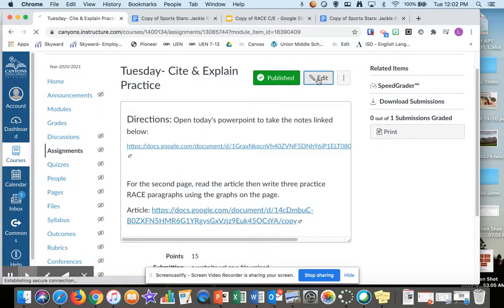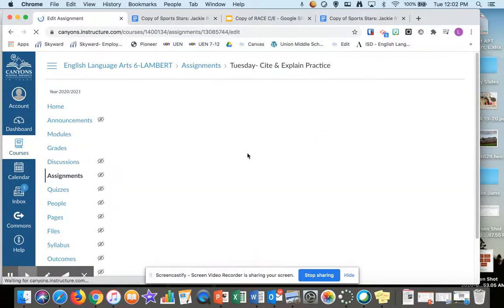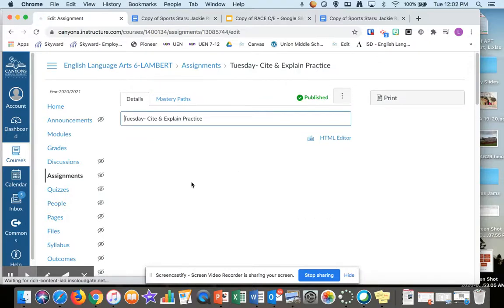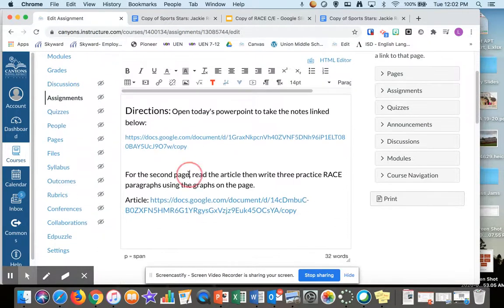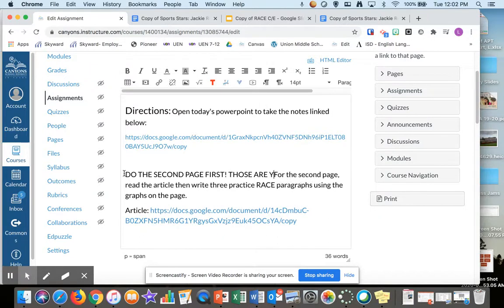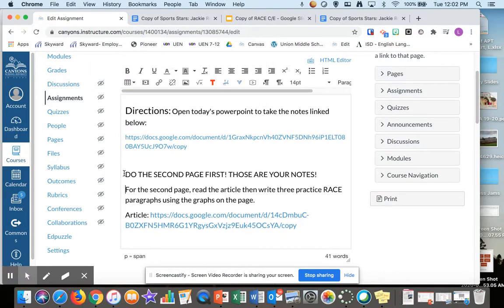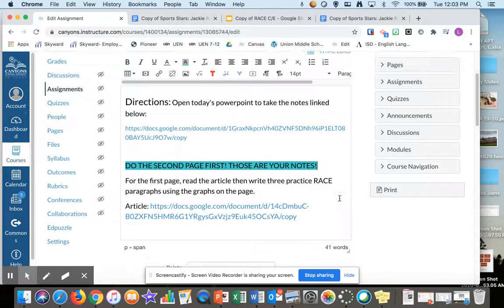Now remember, this is going to look different. I'm going to fix it right here on the video so you guys for sure know what I'm talking about. Okay, I'm going to say, do the second page first. Those are your notes. And then go back for the first page, read the article, then write 3 things. But I'm going to make sure this is really clear that that's what you need to do first.